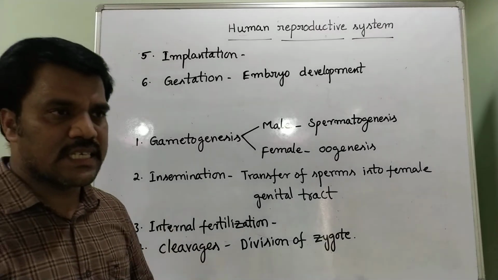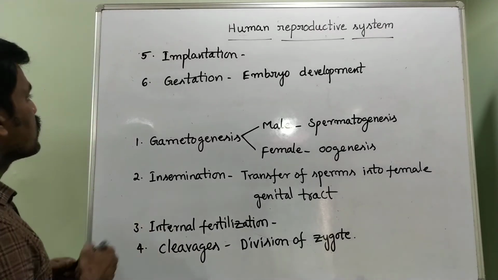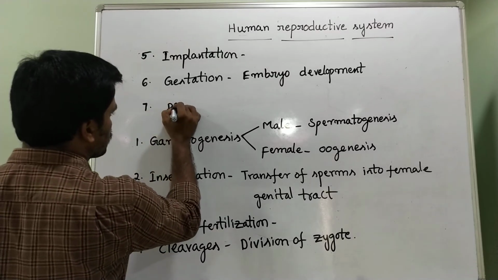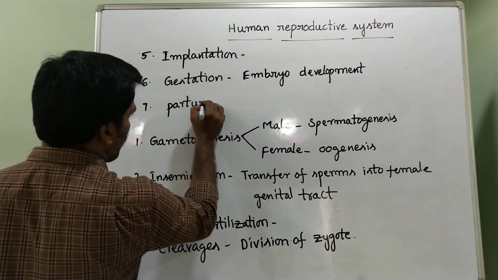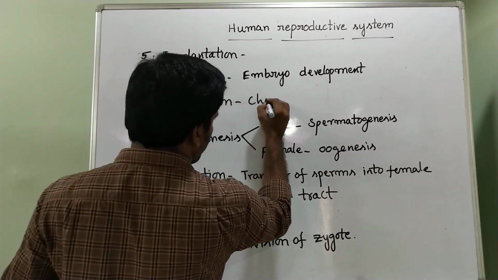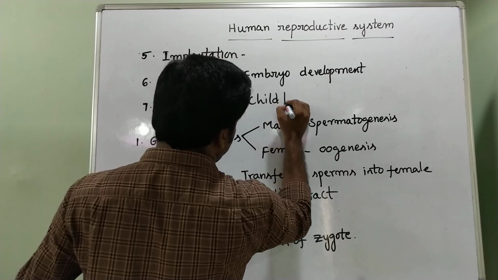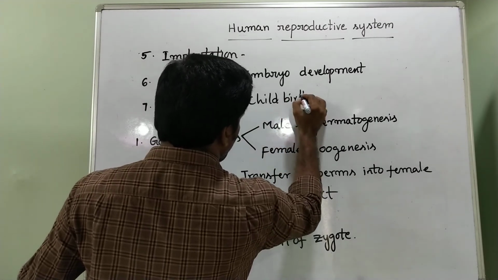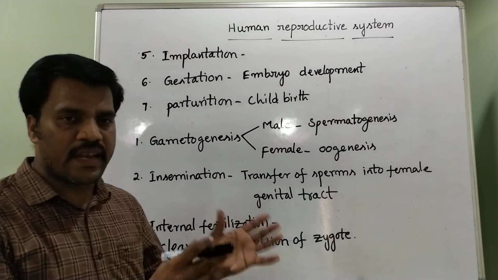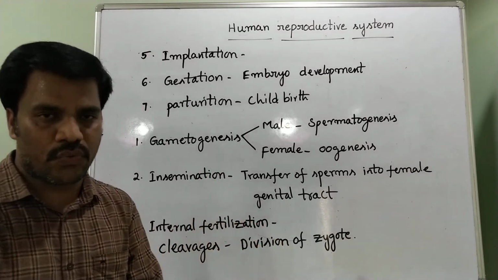After gestation, the final stage is called parturition. Parturition means childbirth. When the baby has completely grown, the baby is delivered from the mother's uterus to the outside.